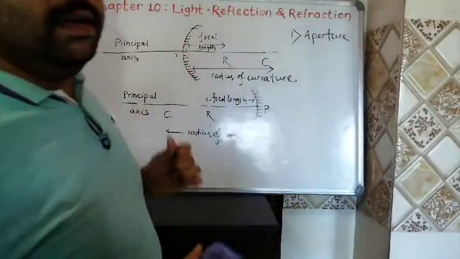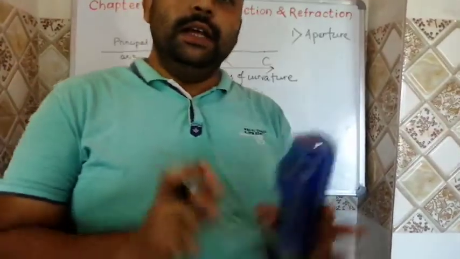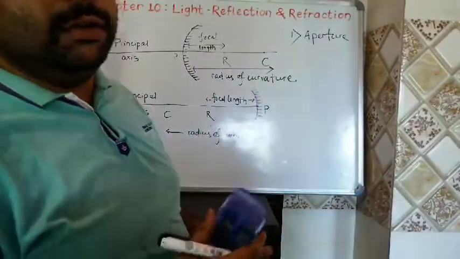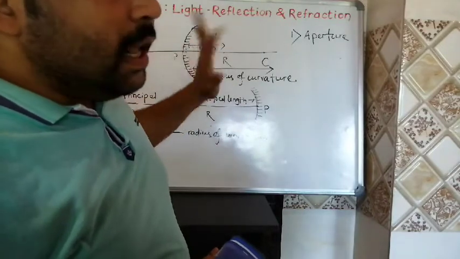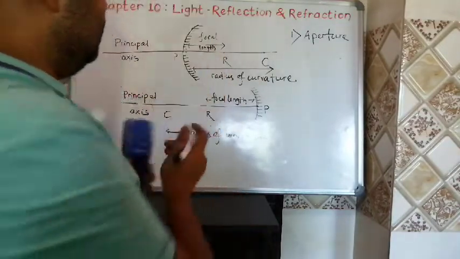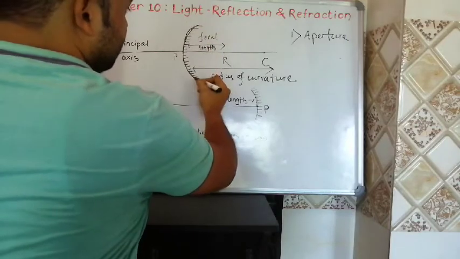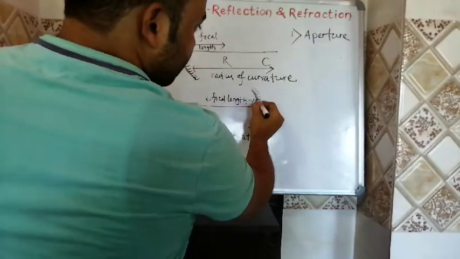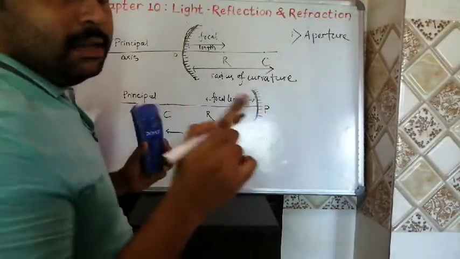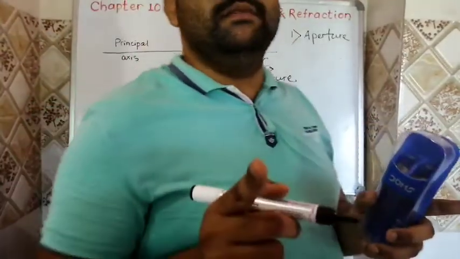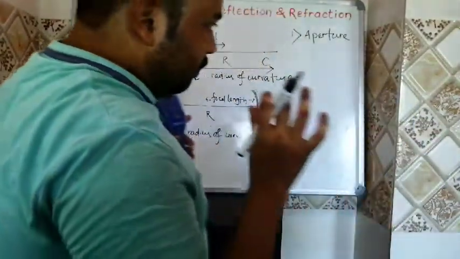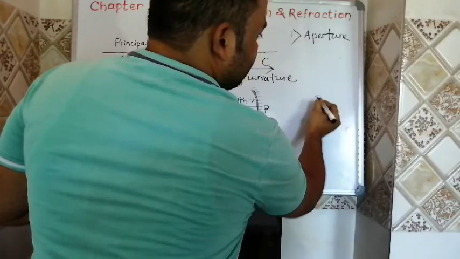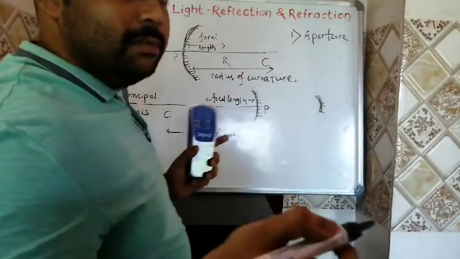What is aperture? Aperture is nothing but the length of the reflecting surface of the mirror. So here, which one is the length of the reflecting surface? See, if this is the mirror, then this is the length of the reflecting surface. Here in this case, this is the length of the reflecting surface. So the length of the reflecting surface of the mirror is called aperture. If we are keeping a mirror of this size, then this is the length of the reflecting surface. It means this is the aperture of the mirror.